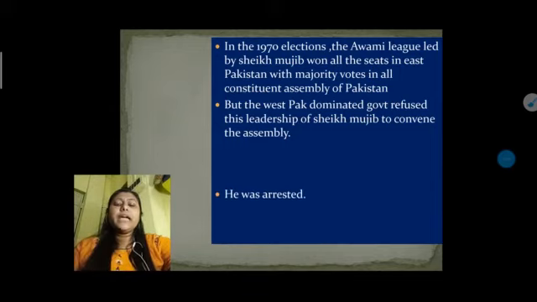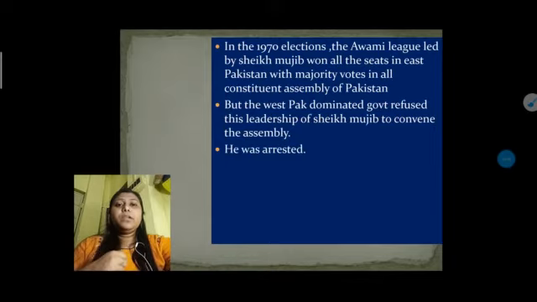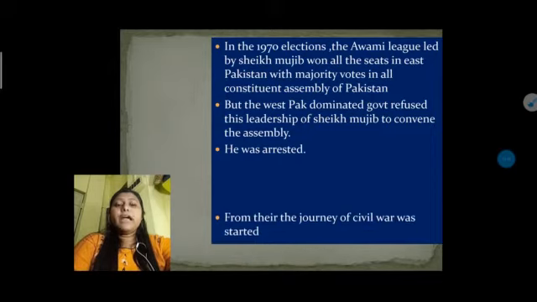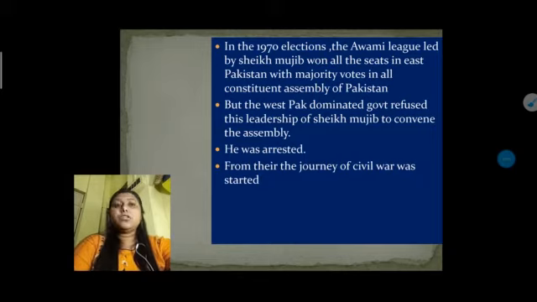By this you can understand the scenario of the dominance and the power of the West Pakistan government after learning the people's concern. Not only did they refuse the leadership, Sheikh Mujibur Rahman was also arrested by the West Pakistan dominated government, and from there the journey of the civil war started. The conflict between East and West Pakistan first arose in 1970, and from that period the civil war started.